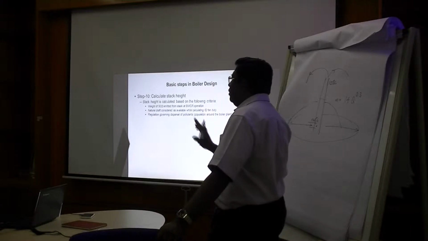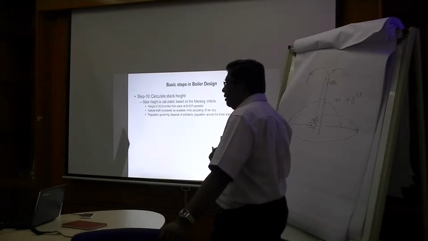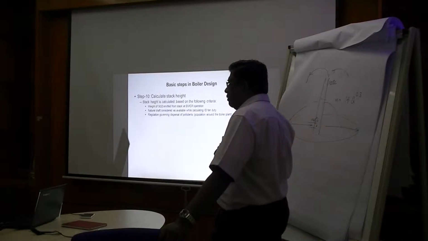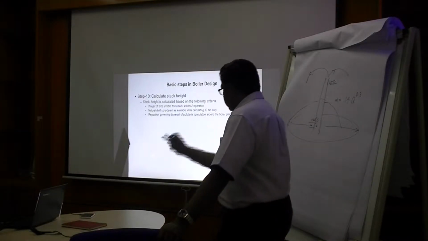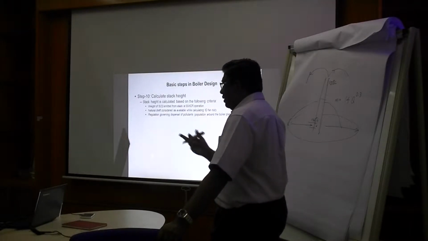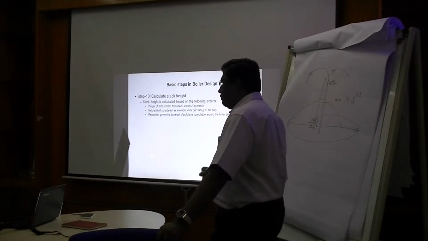I thought that's a wing. No, that's a vortex breaker. But normally inside the stack we don't put anything. You just paint it with an anti-corrosive paint. That's all you can do. Inside, if you put a spiral like that, it will affect the flue gas flow itself.